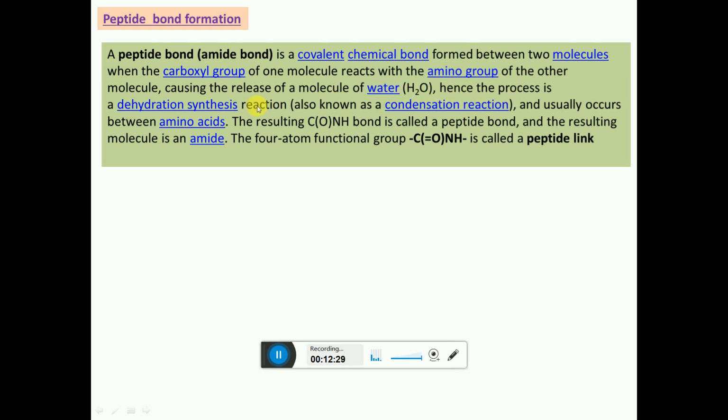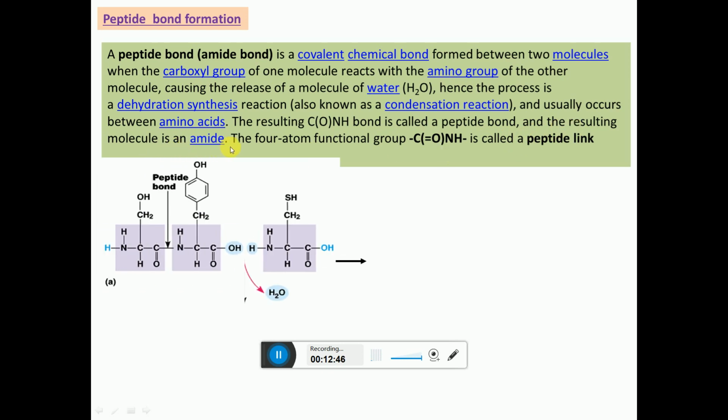Hence the process is also called dehydration synthesis, or condensation reaction, as a water molecule is released. As usually occurs between amino acids, the result is a CONH bond. It is called the peptide bond, as the resulting molecule is an amide. The 4 atom functional group CONH is called the peptide link.